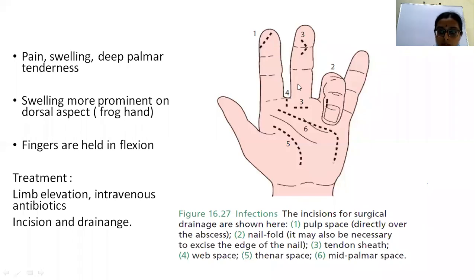And then this is for the tendon sheath infection, web space infection, and the thenar space and mid-palmar space infection. This can be done for the nail fold infection, perpendicular to the edge of the nail fold. So these are all different incisions which are given for the drainage of the infections of the hand spaces.